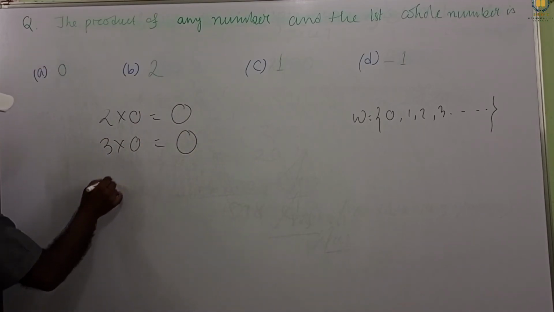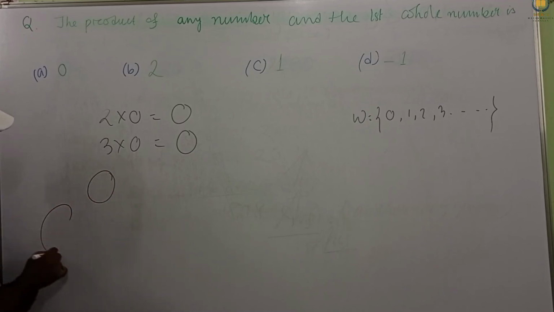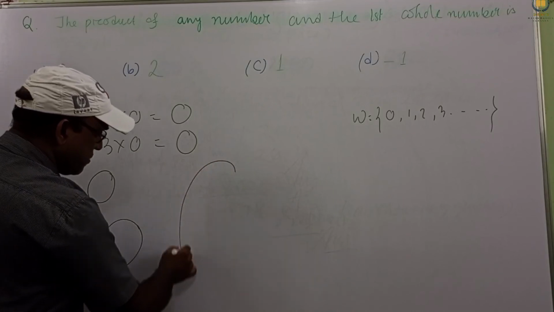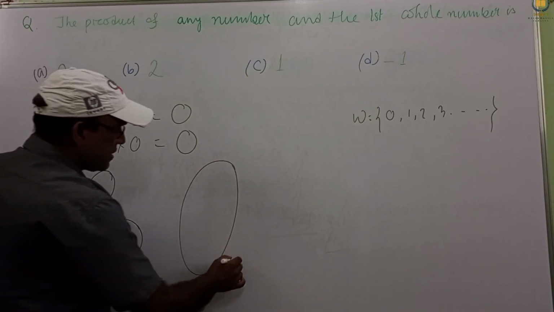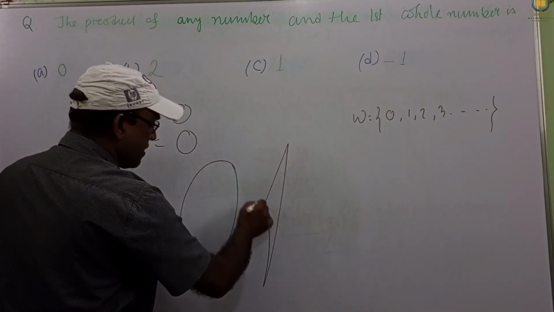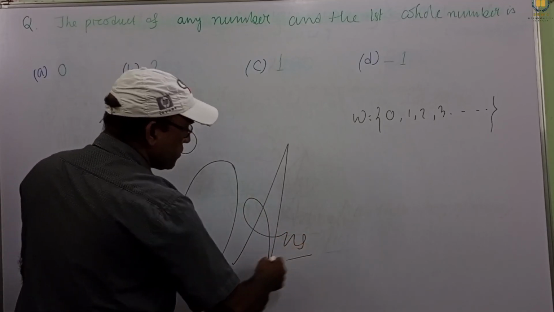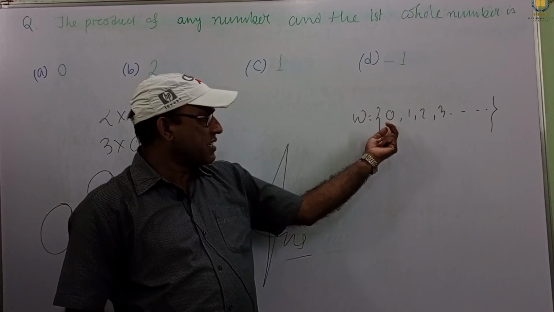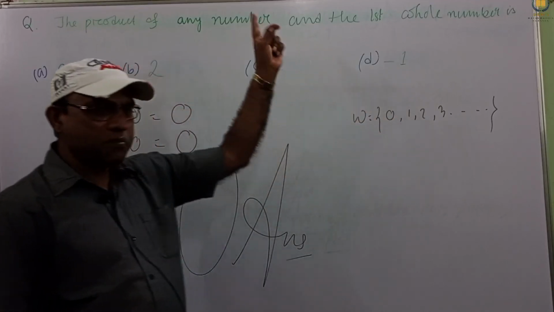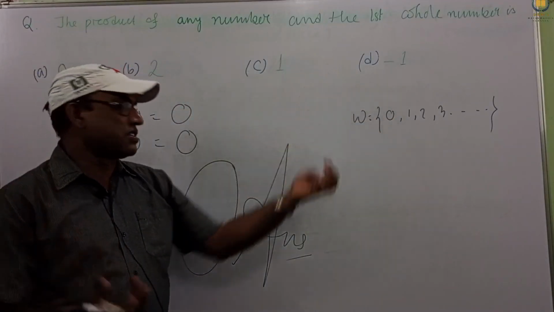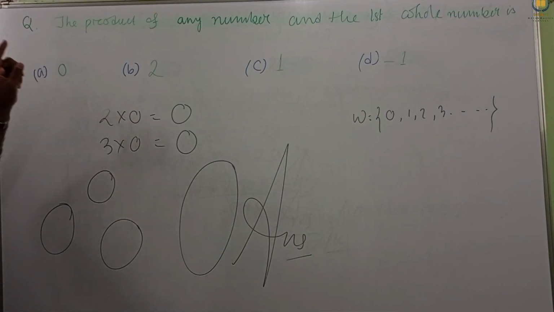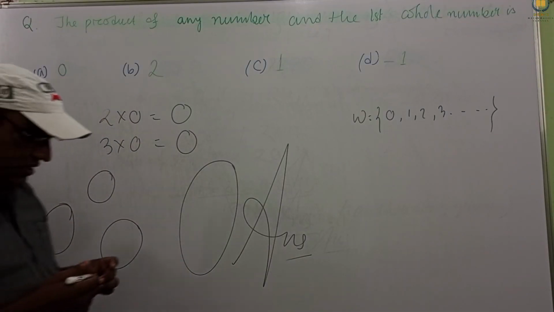So the final answer is 0. So 0 is the starting first whole number, and if we multiply any number with 0, the answer is 0. So the answer is 0, option A. This is our answer.